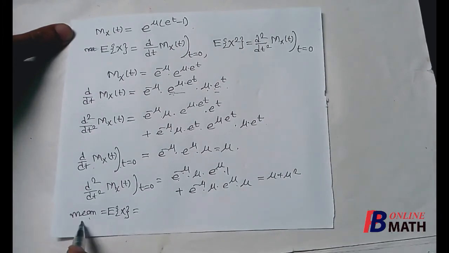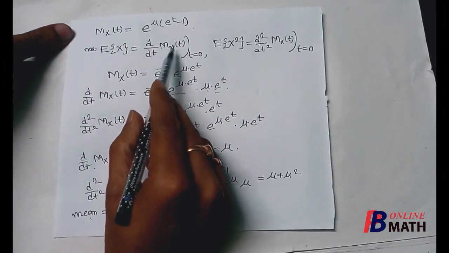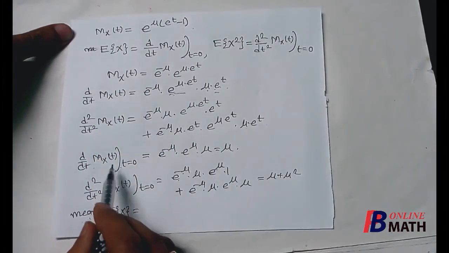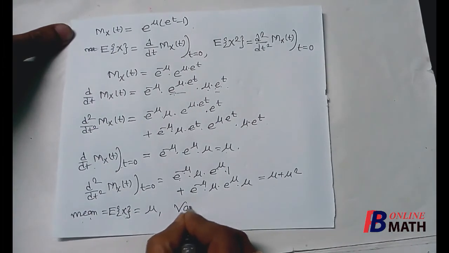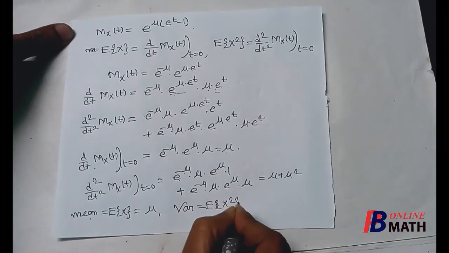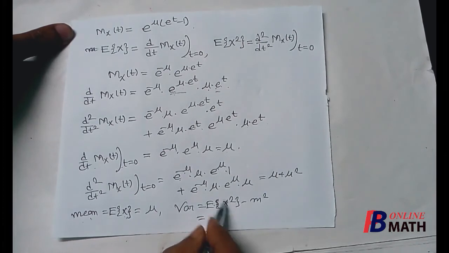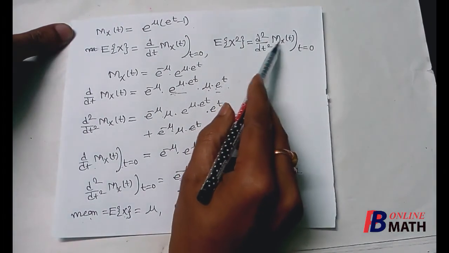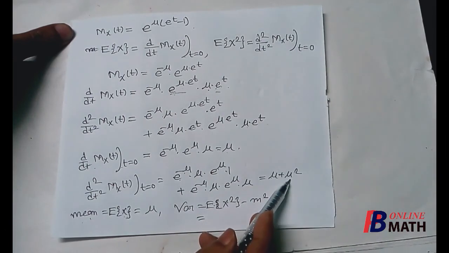Now we know that mean is equal to expectation of x, that is the first derivative of M_X(t) at t equal to 0, which is nothing but mu. So this is the mean, and variance can be found as E of x square minus mean square. Now E of x square is the second derivative of M_X(t) at t equal to 0, which is nothing but mu plus mu square.